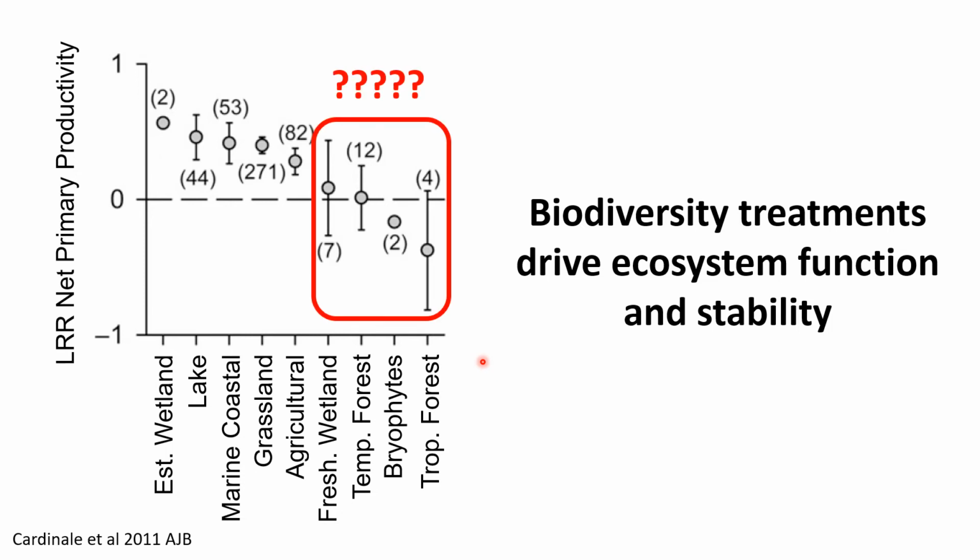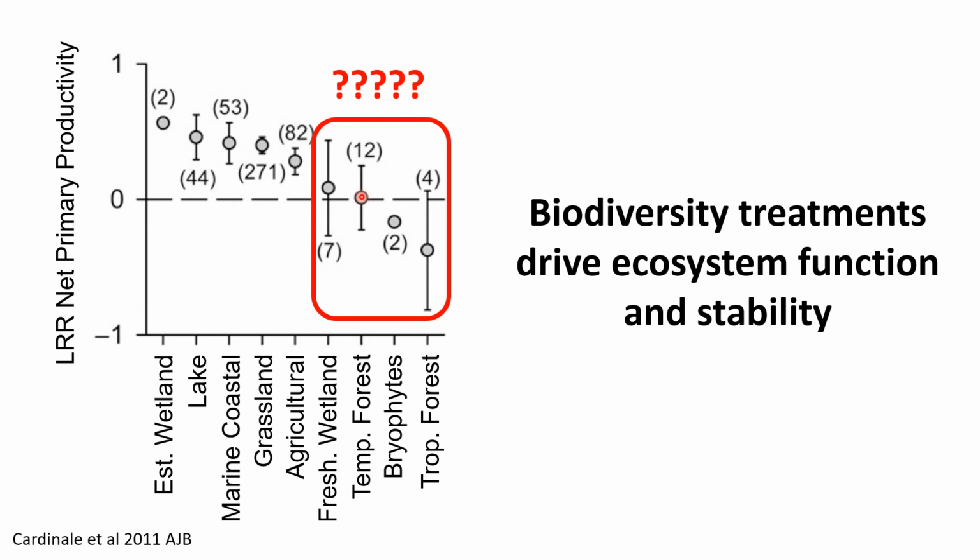But what's really interesting is that we do have limited data from a variety of different ecosystem types, including temperate forests. And we see that these other ecosystem types don't necessarily show the same trend, or certainly not as strong of a trend. Specifically for our temperate forests, they sit right here, the mean response is right here at 0 with variance around that mean.